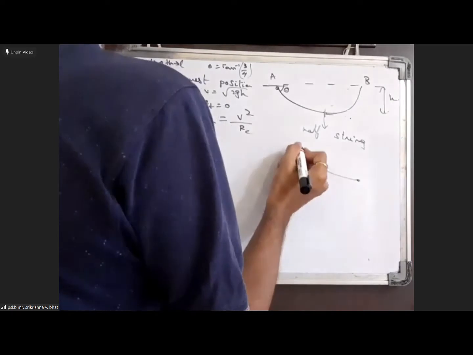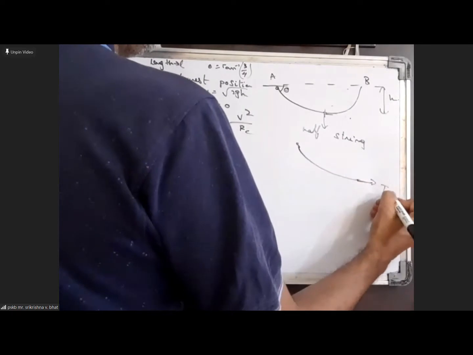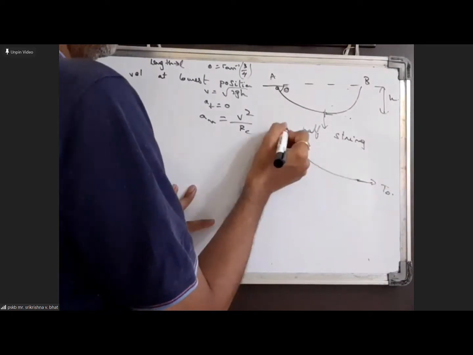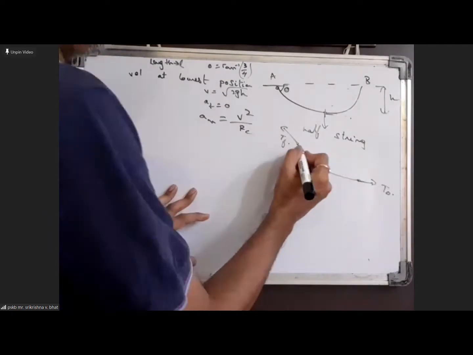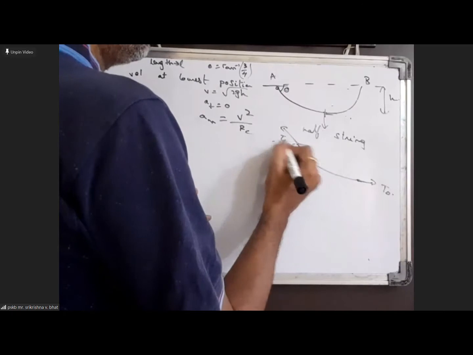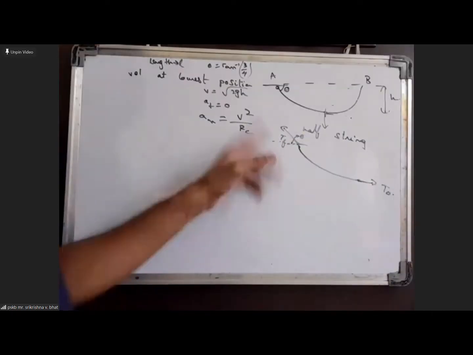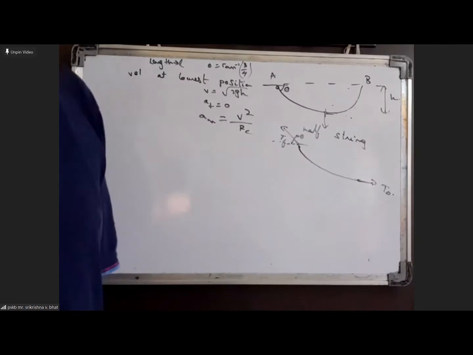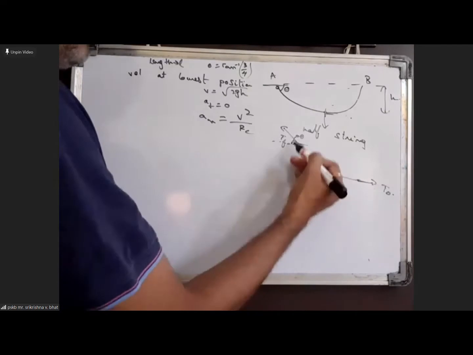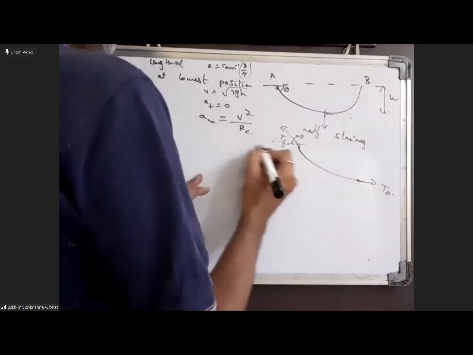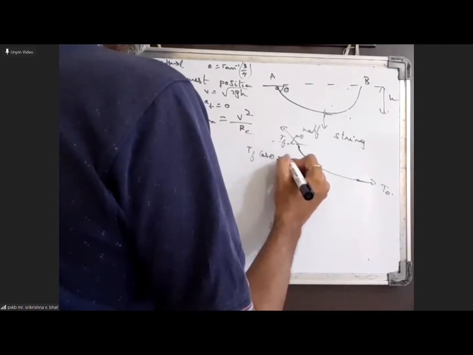I'm writing the forces, how they are going to act. There will be one tension T0 acting here, and let's say there is some tension TF. This TF force is acting at an angle theta, and T0 is acting horizontally. So tension T0 is balanced by TF's horizontal component. The equation will be TF cos theta equal to T0.